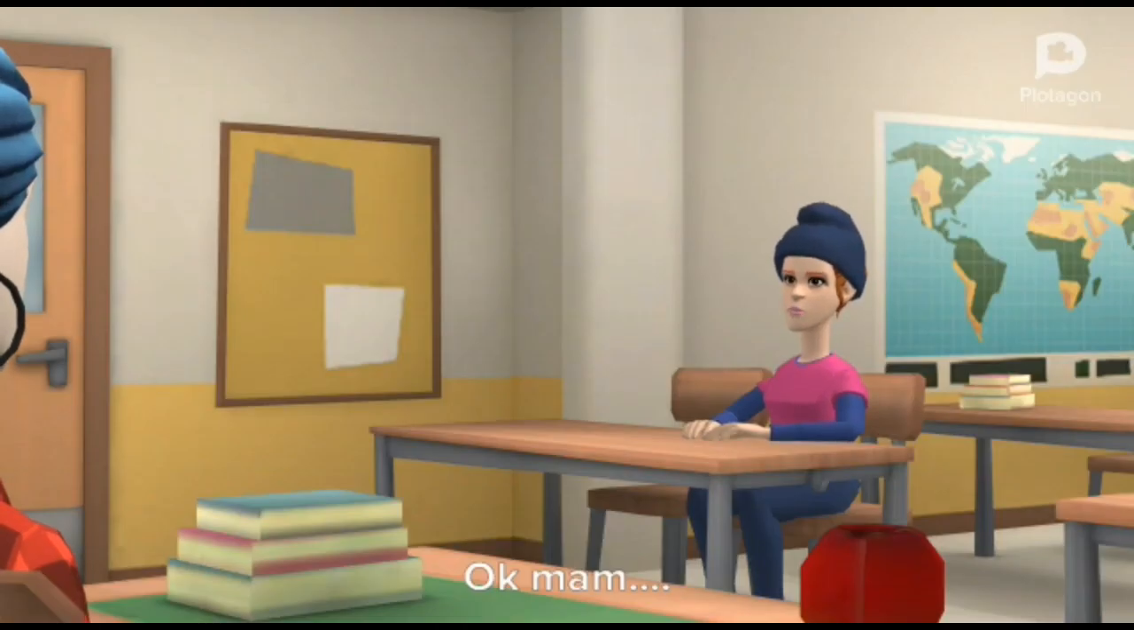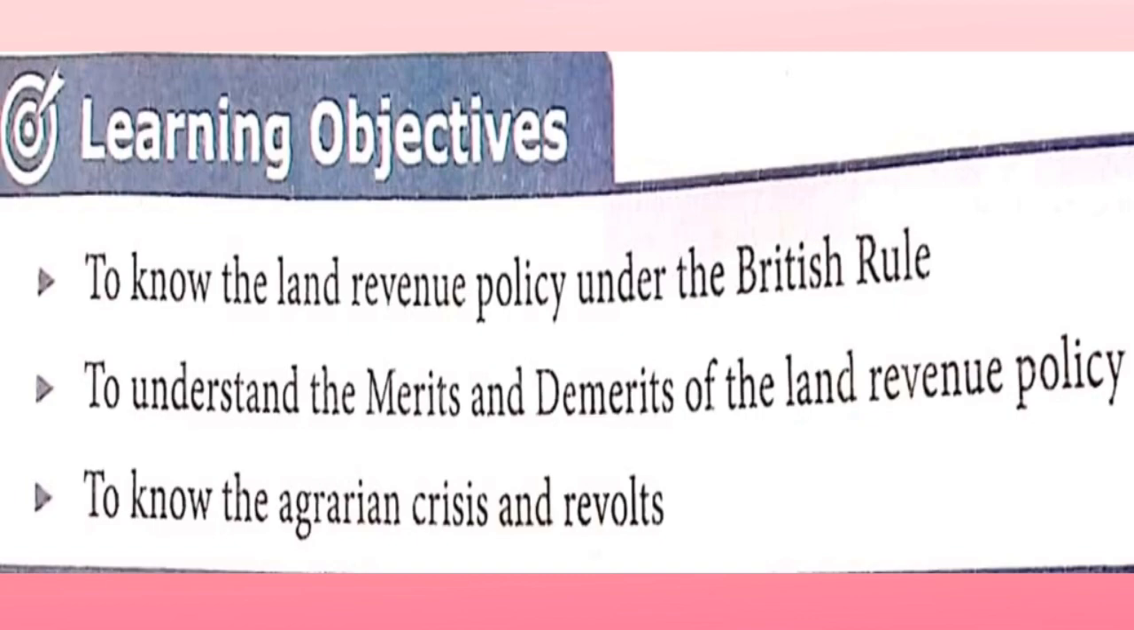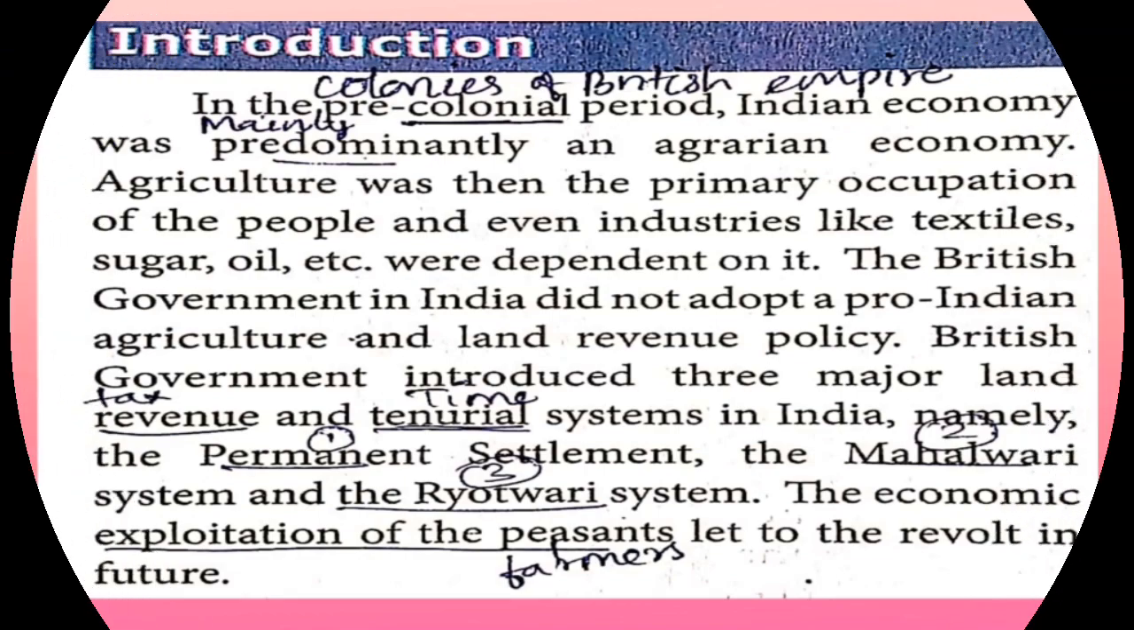Okay, ma'am. Hi viewers, today our topic is Class 8, Term 1, Unit 3, Rural Life and Society of the People during the British rule. Let me start with the learning objectives of this chapter. To know the land revenue policy under the British rule. To understand the merits and demerits of land revenue policy. To know the agrarian crisis and the revolts.